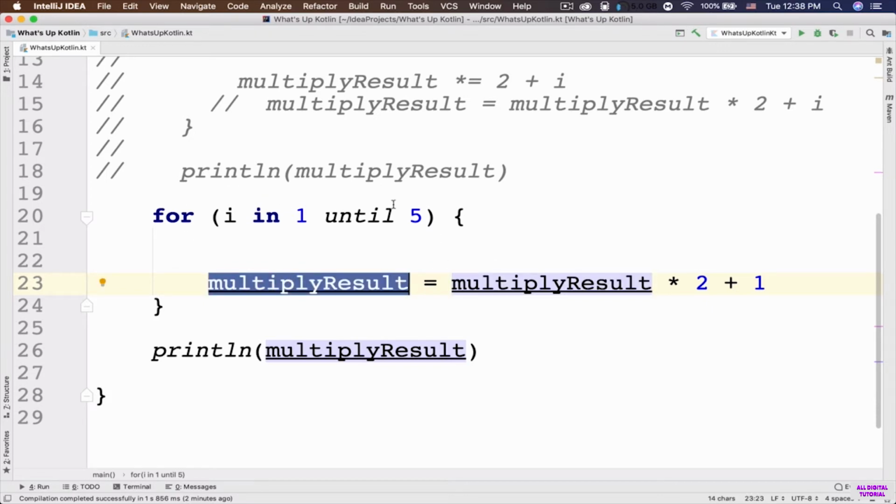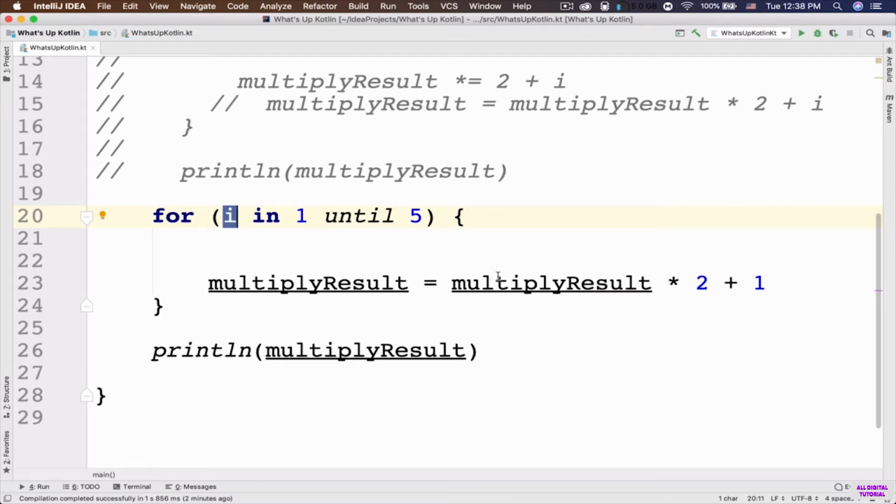Now it's going to go back again to this for loop. So now the value of this I is going to be equal to the third element in this range, which is number 3. Now it's going to go inside the curly braces of this for loop. And now the current value of this multiply result is 7. So 7 multiplied by 2 is 14. 14 plus 1 is 15. So 15 is going to be assigned to this multiply result.